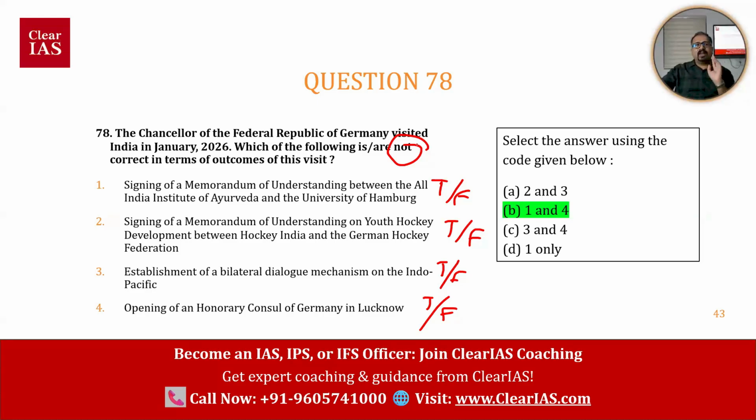Every year, there will be one question at least from January month current affairs, because you are going to write prelims in the month of May. So January current affairs is very important. So this is connected with January current affairs. Chancellor of the Federal Republic of Germany visited India in January 2026. Which of the following is or are correct in terms of the outcomes of it?